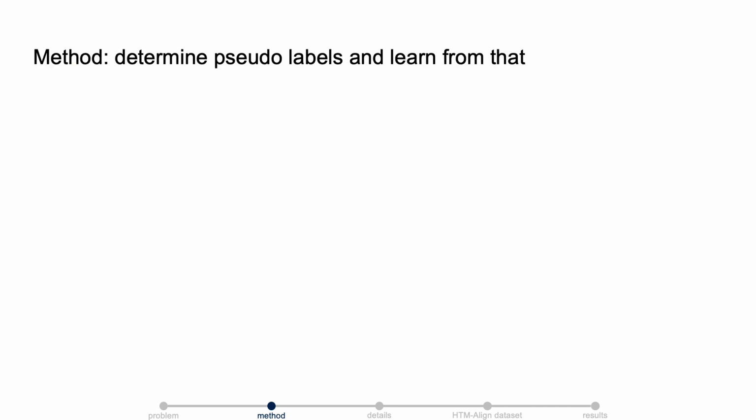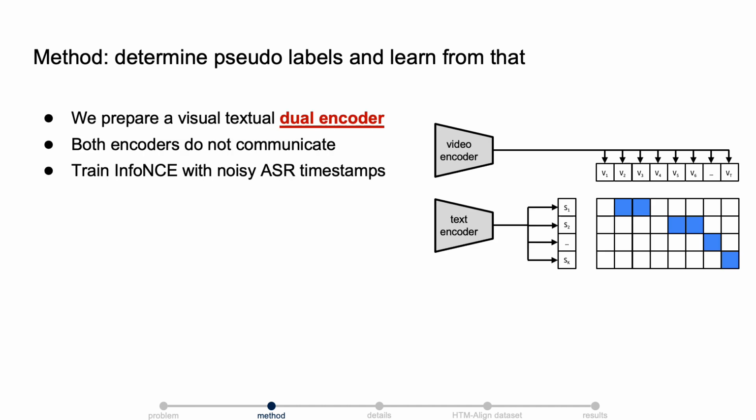The main idea of our method is to determine pseudo-labels to approximate the ground truth labels and learn from that. Our model has two components. The first component is a visual textual dual encoder. In this component, the video and text encoder do not communicate, and we train them with an InfoNCE loss on the noisy ASR timestamps.